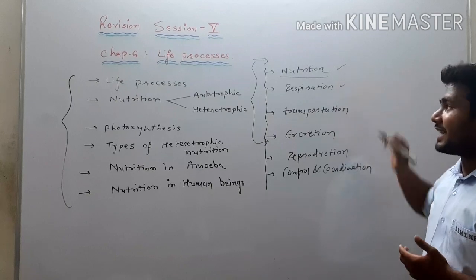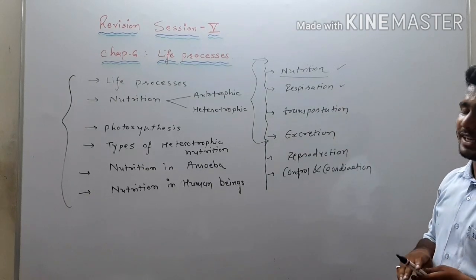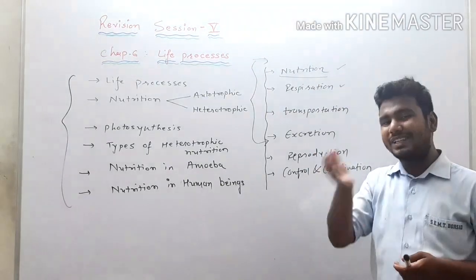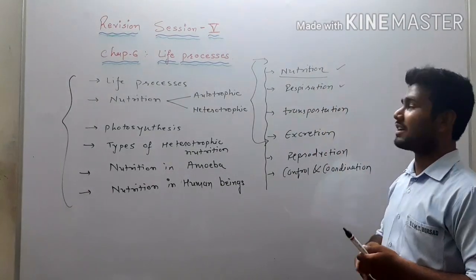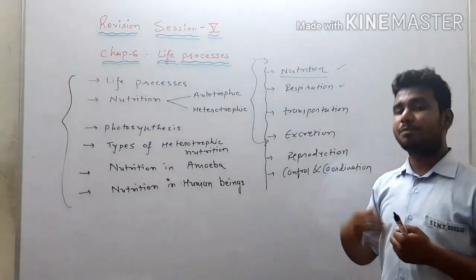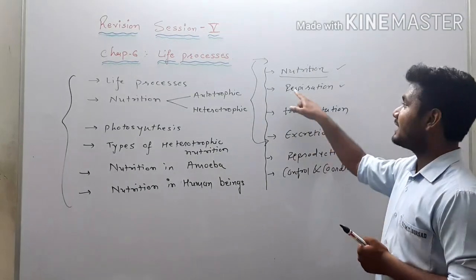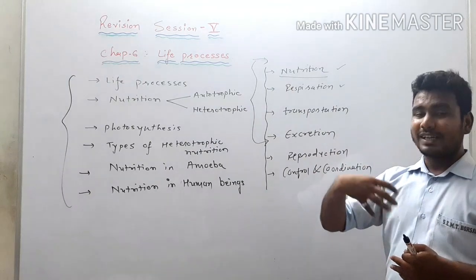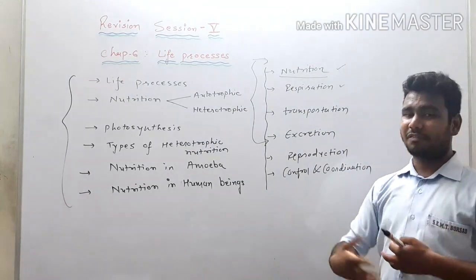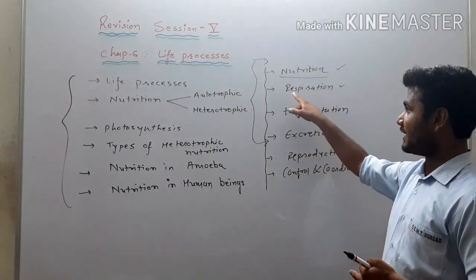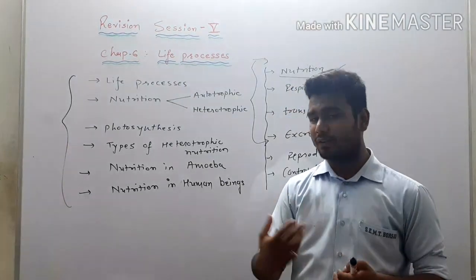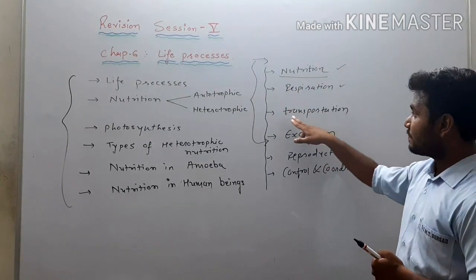In respiration, right, what happens? Respiration means the nutrients which we have taken, to utilize them, that will be our process of respiration. To obtain energy from the nutrients, that process is called respiration. So first we take the food, that food gets digested, and after it is digested it gets respired. So that will be our respiration. Two types of respiration will be there, that also we are going to study.